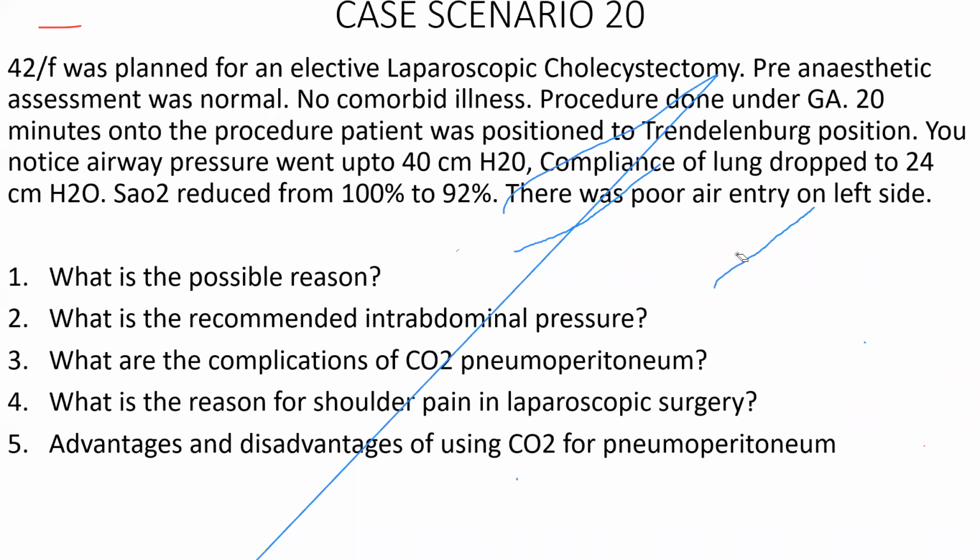Sir, hematologically nothing, sir. Hematologically, what else could happen? Do you have read anything? If you read anything, you can let me know.